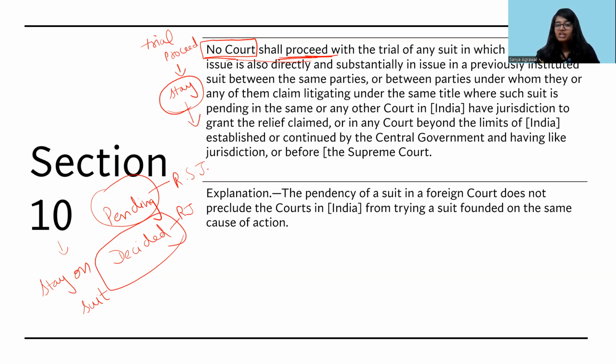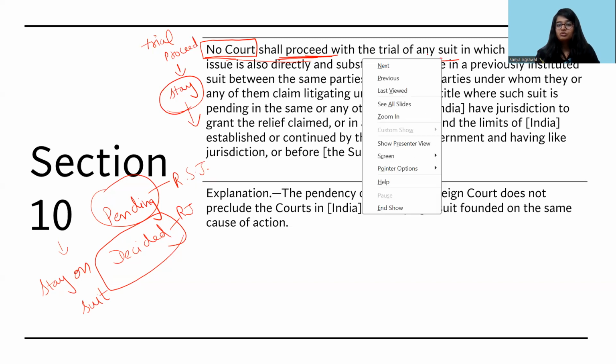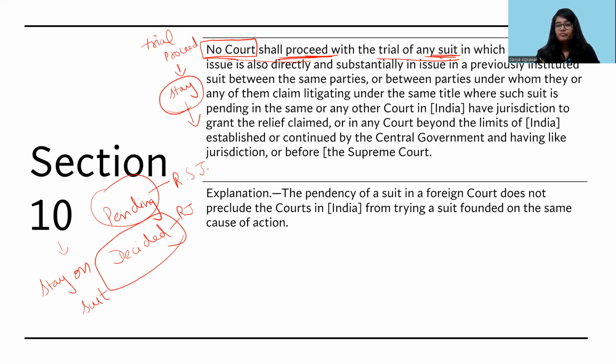So no court shall proceed with the trial of any suit. Again, when we talk about Res Judicata, it says any suit or any issue. So suit or issue, both are used in Res Judicata, but in Sub-judice only the suit is involved.